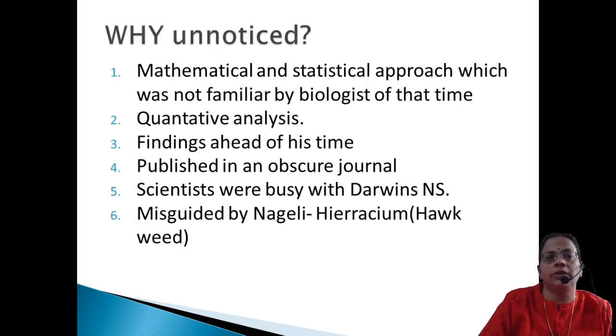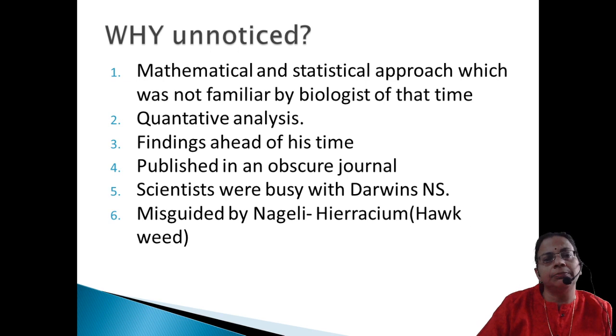Why were his findings unnoticed for nearly 30 years? Because his studies were ahead of his time. Even though he studied biology, at the same time he was very well versed in mathematics, so he clubbed these 2 branches of science.